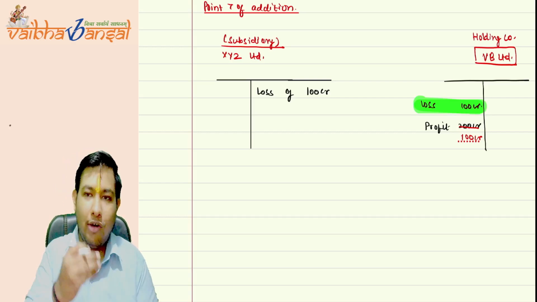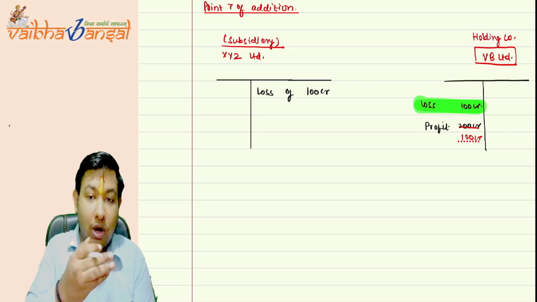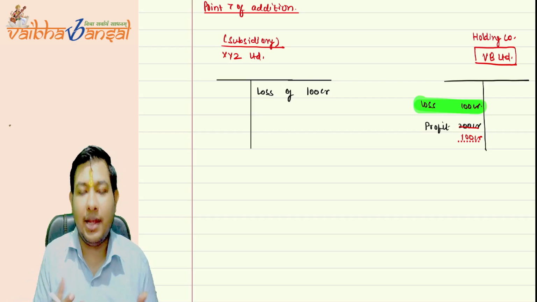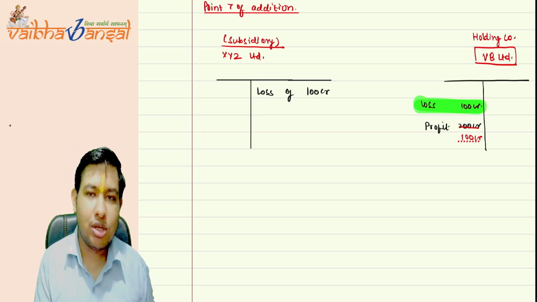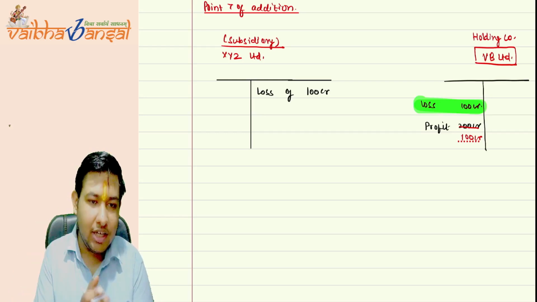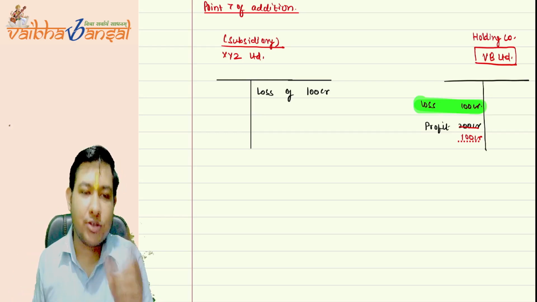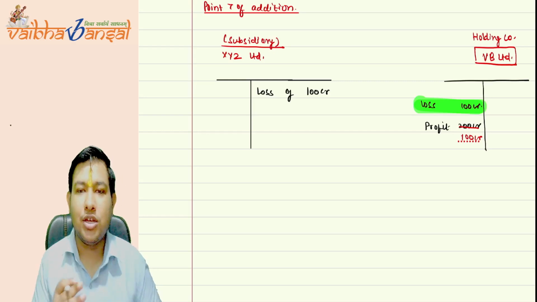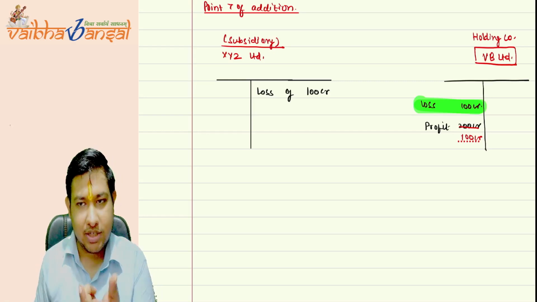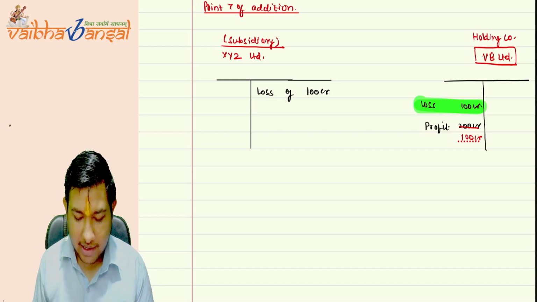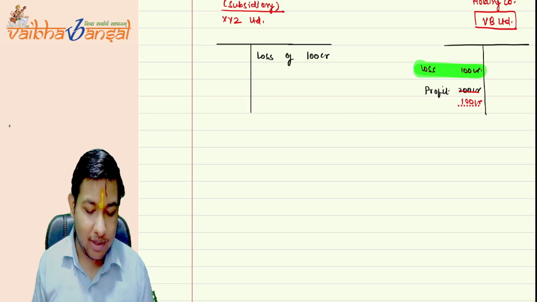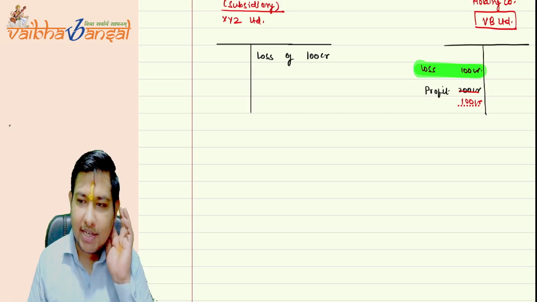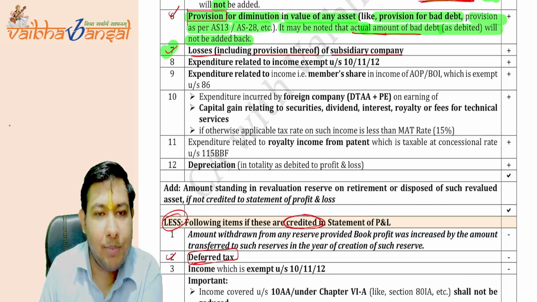So just to avoid this tax evasion, just to avoid the impact on the tax revenue, the government said the loss of the subsidiary which you are setting off in your P&L because of the consolidated financial statements, you just do not need to carry forward. You do not need to set off that. You just have to add it back to the financial statement. Is this clear? Clear, the point number 7.